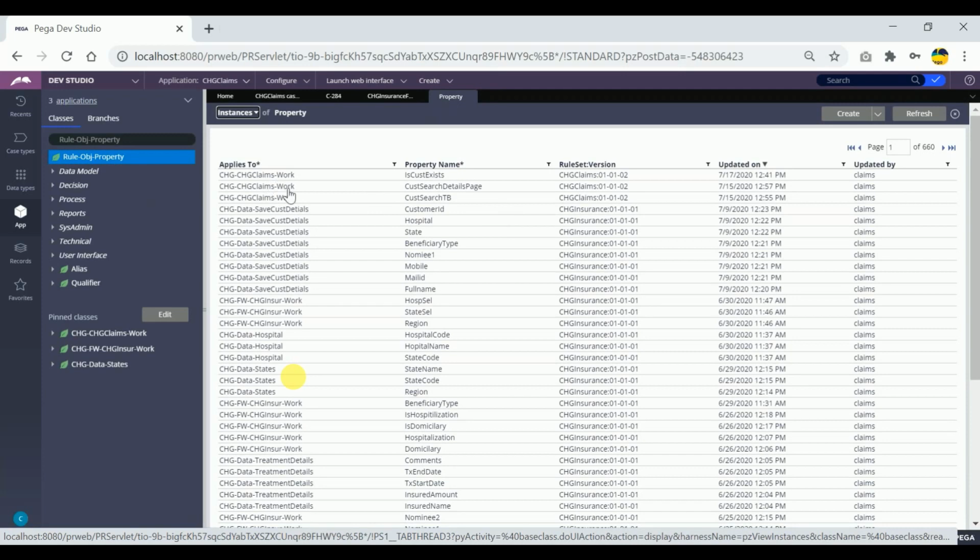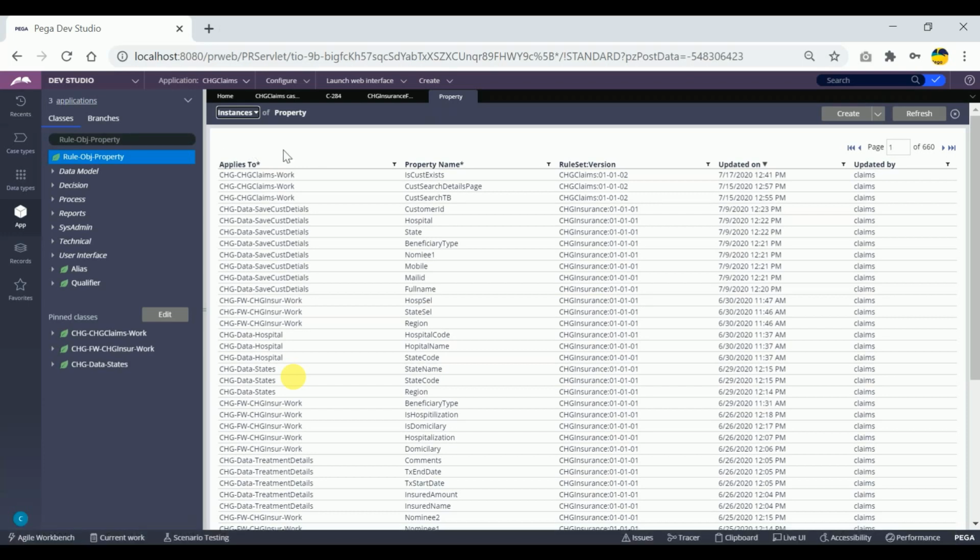If I'm trying to create one section, that will be created as an instance of one class. If I'm trying to create one when rule, it has to be created as an instance. Likewise, everything in PRPC has to be considered as an instance. Instance means just like a record in a database table. So whatever we are doing has to be stored into the database table as a record, right? Similarly, in PRPC, it has to be considered an instance, and it has to be stored in one of the classes connected to the table.